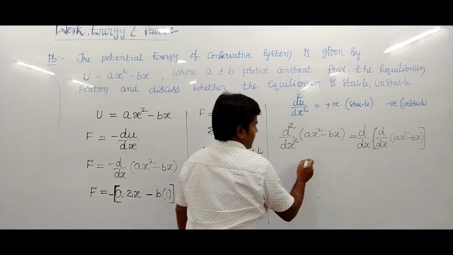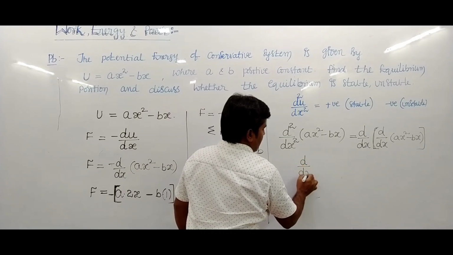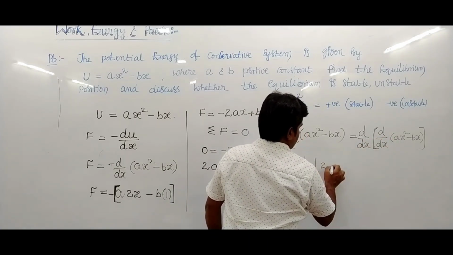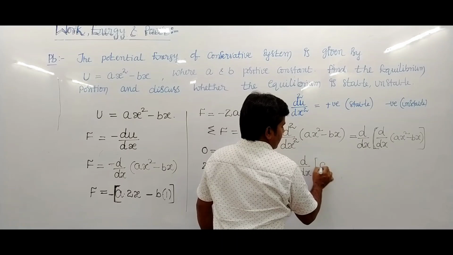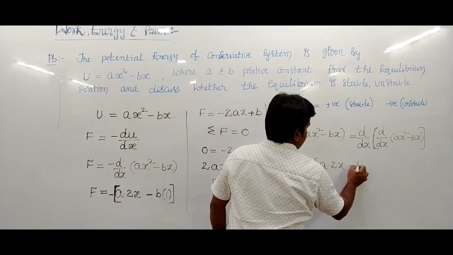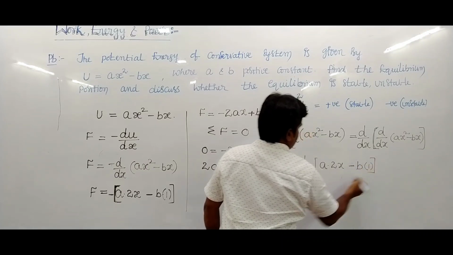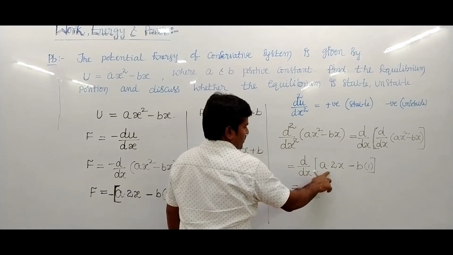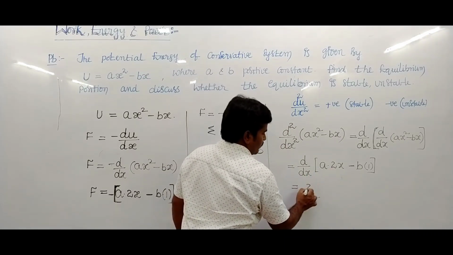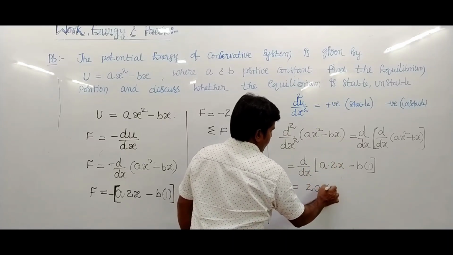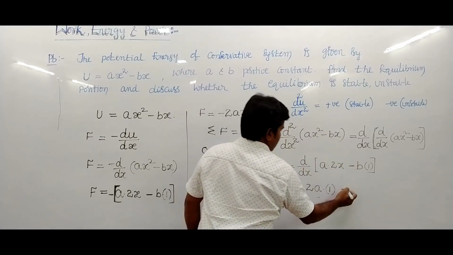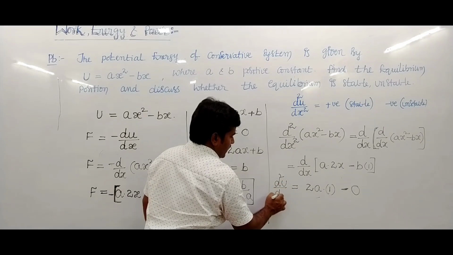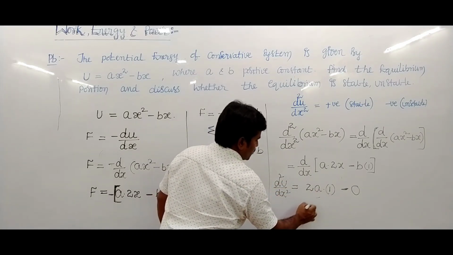In the first differentiation, its value is d/dx of ax² minus bx, so a into 2x minus b into the differentiation of x, which is 1. The first differentiation is over. Now the second differentiation: differentiation of 2ax is 2a into differentiation of x, that is 1, minus differentiation of b, whose value becomes 0. So d²U/dx² becomes 2a.